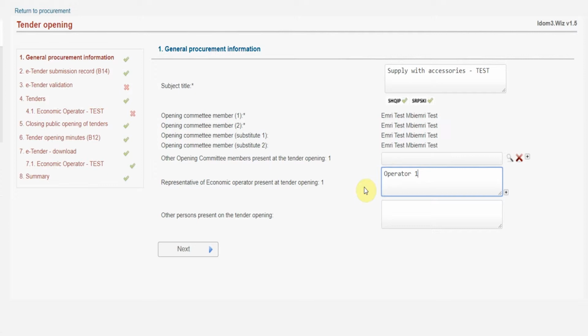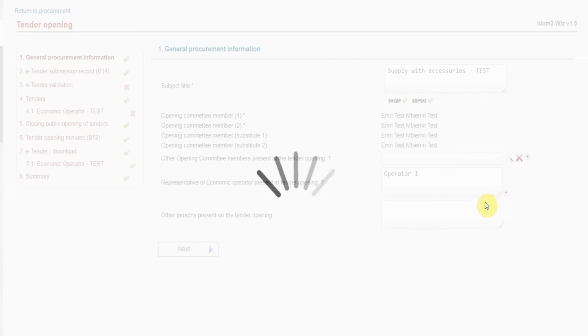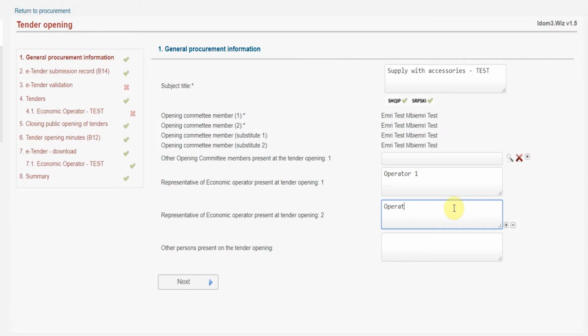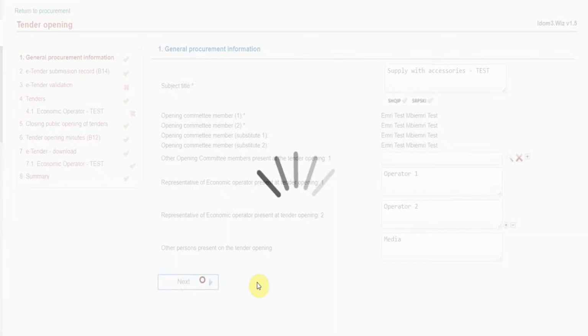If there is more than one representative of economic operators present during the opening process, the opening commission members must add them with the plus button. Also, opening commission members must register other persons present during the opening process, and they may be representatives of the media or civil society. After entering the records on participants in the procedure, press the Continue button.